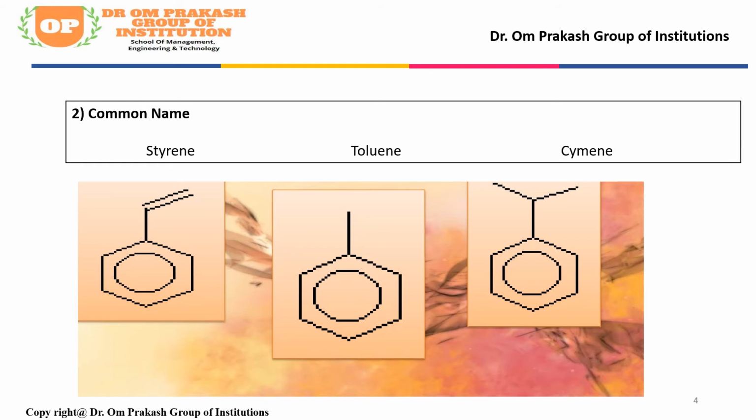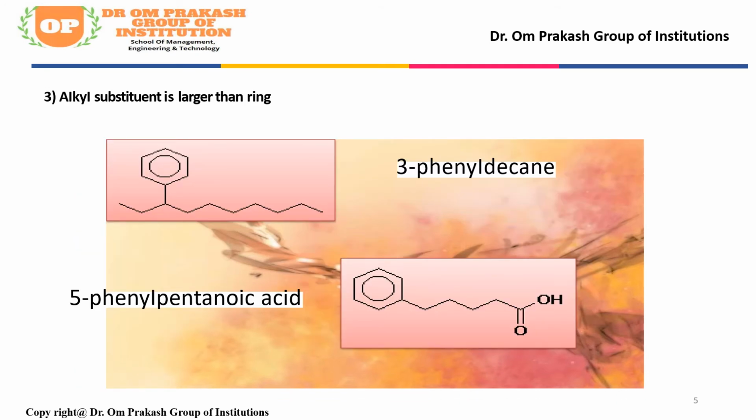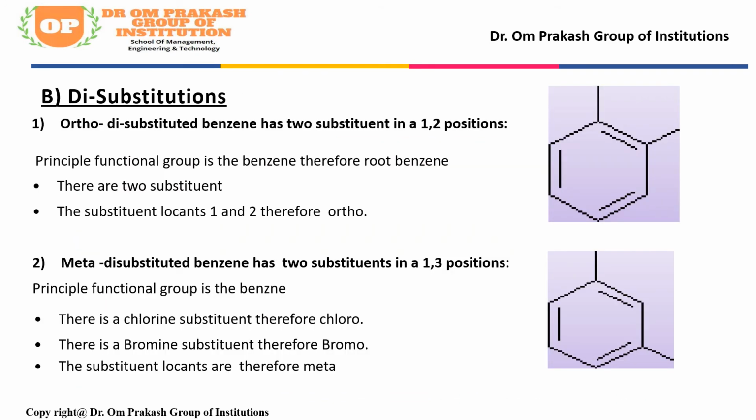Next is the disubstituted benzene derivatives. Case 1, benzene derivatives having two similar groups, and the prefix di is added before the name of the group, and the relative positions of the two groups are indicated by ortho, meta and para.